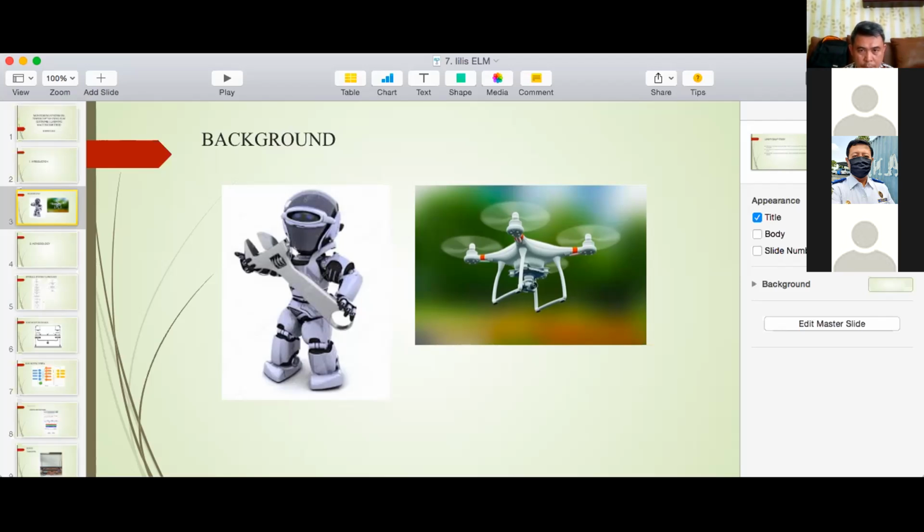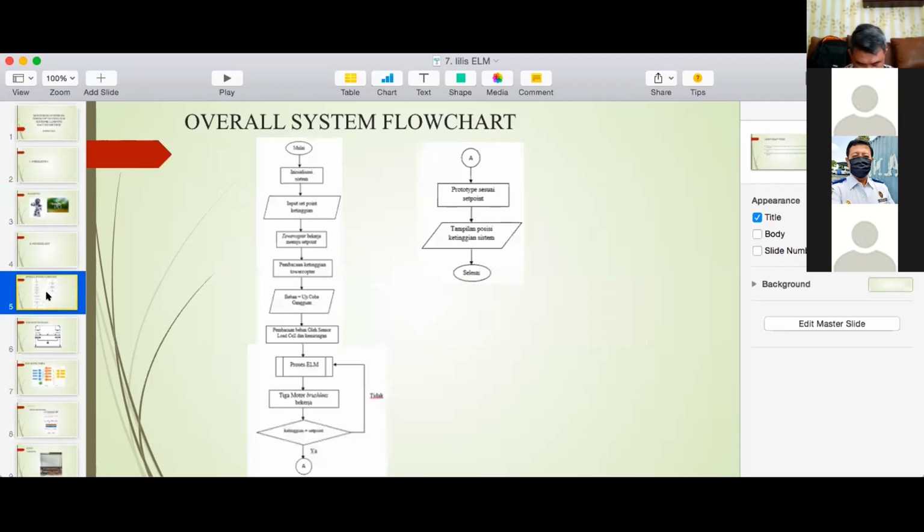Outline of the system: first, the system starts with initialization. Input the set point. The copter works towards the set point.